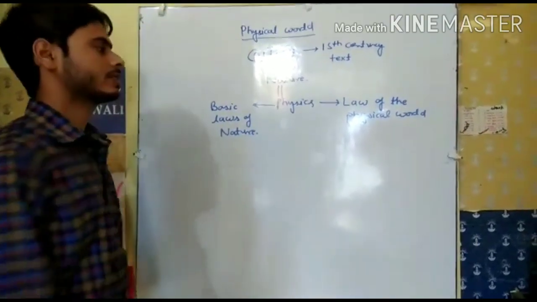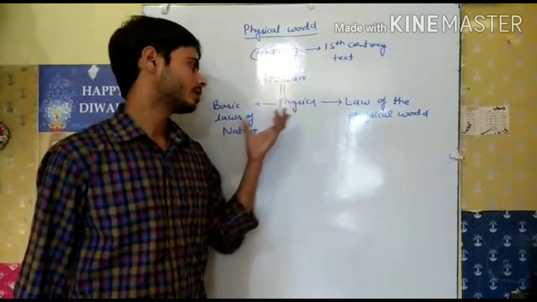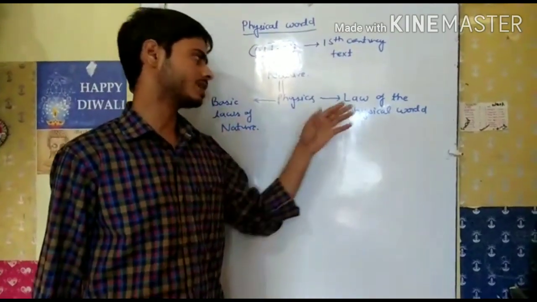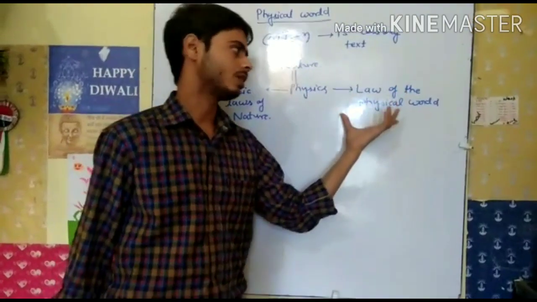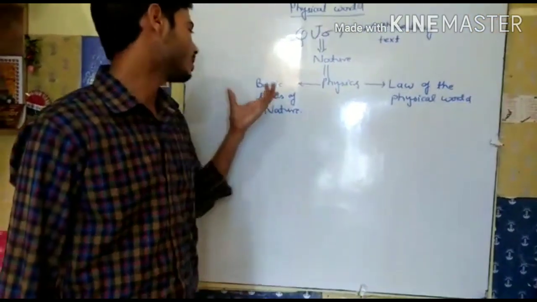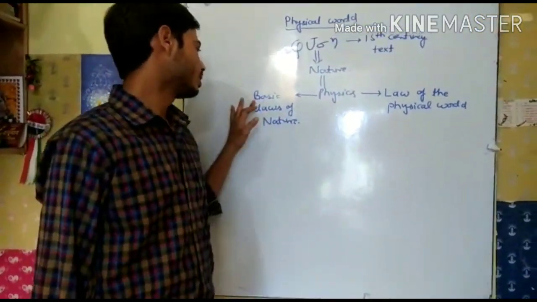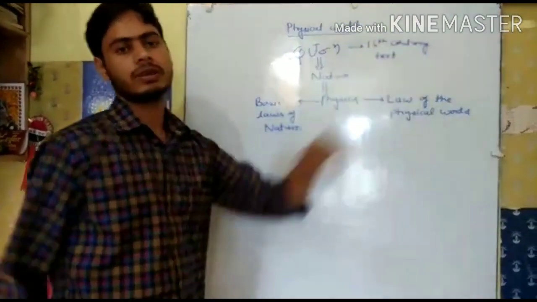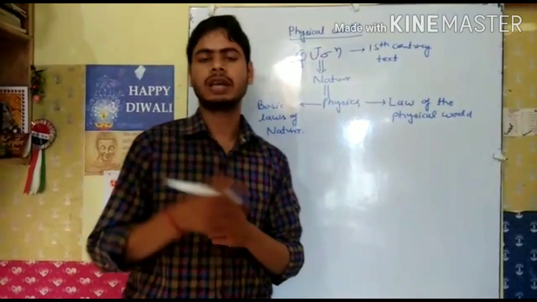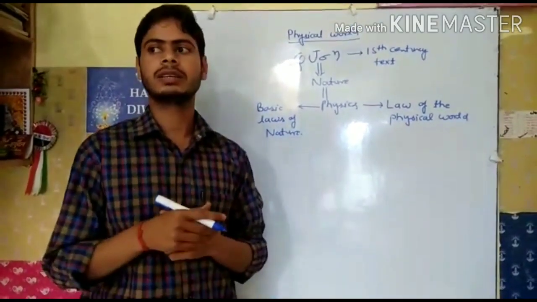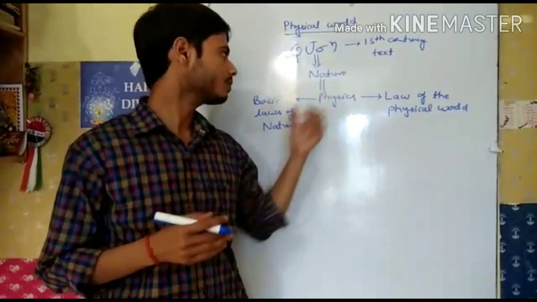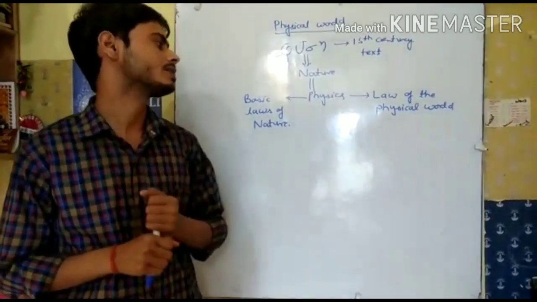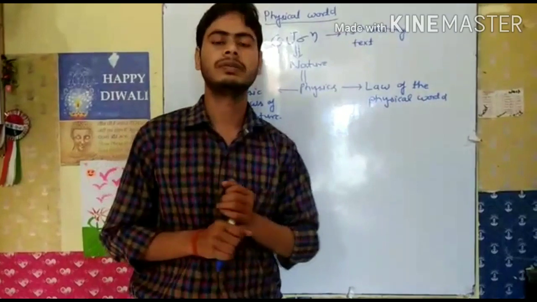Physics is nature, and it is based on the laws of the physical world. And after that we can say that the basic laws of nature. So that which describes the basic laws of nature is known as physics. Physics is nature which describes the physical world.